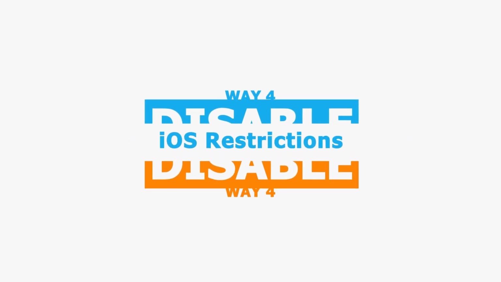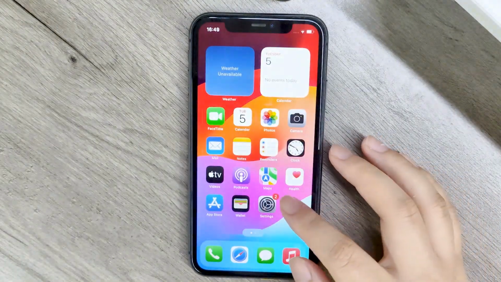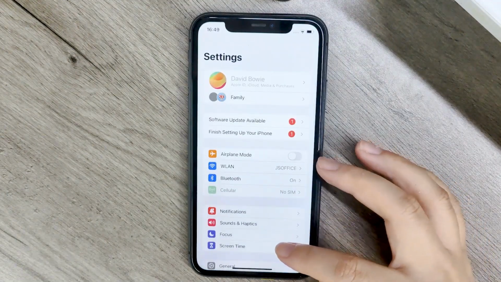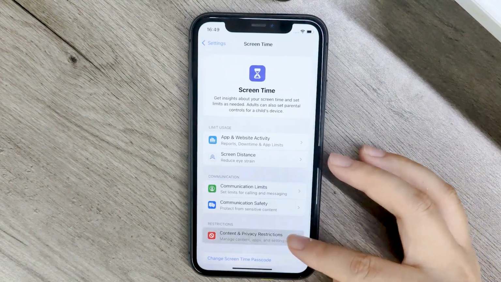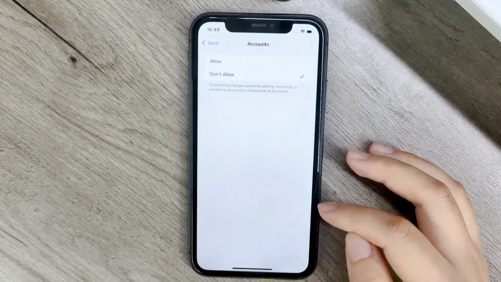Disable iOS restrictions. Content and privacy restrictions may cause the Apple ID to appear grayed out. Follow these steps to disable them. Open Settings, go to Screen Time, tap Content and Privacy Restrictions, find Account Changes and set it to Allow.